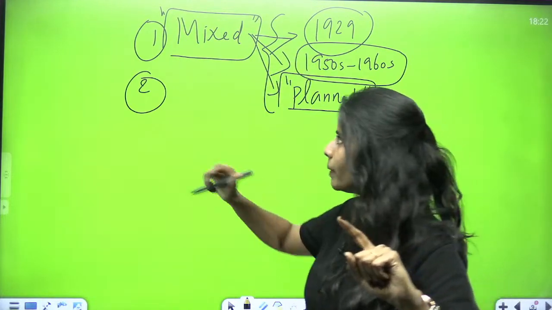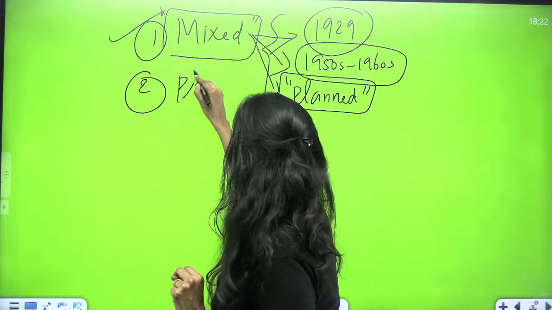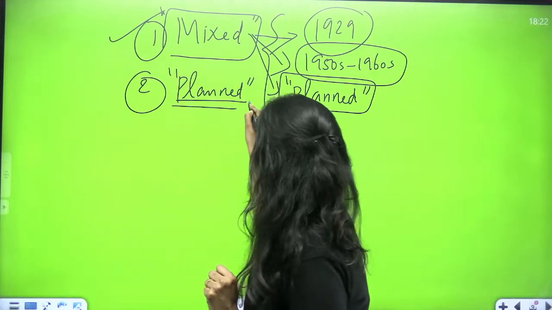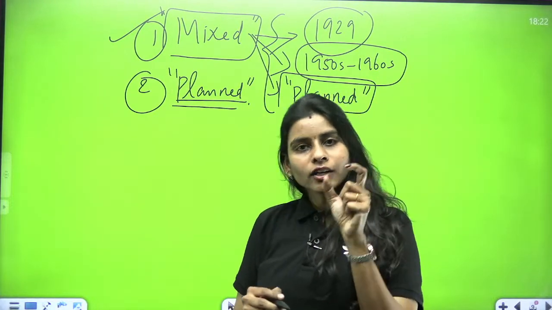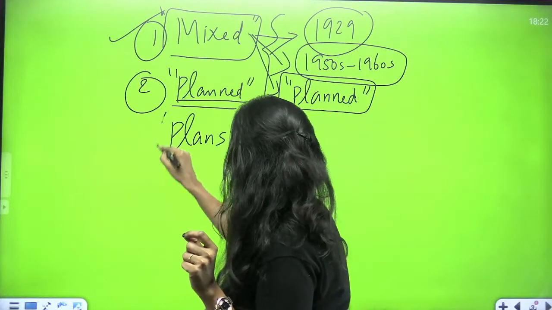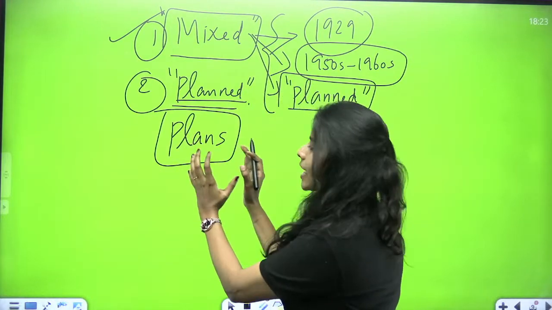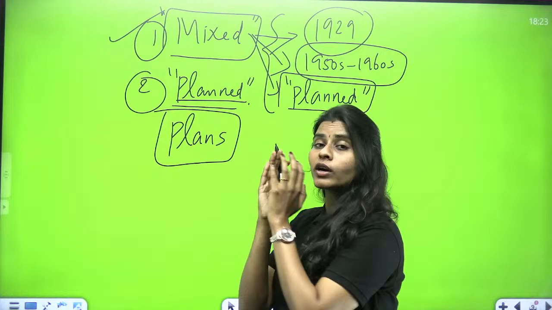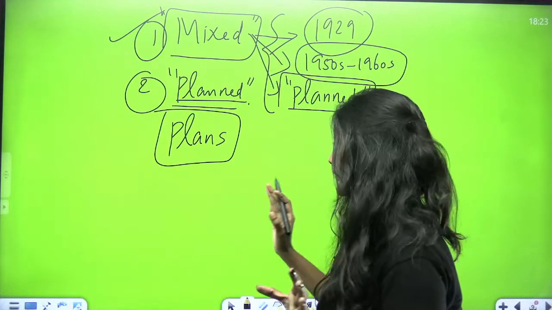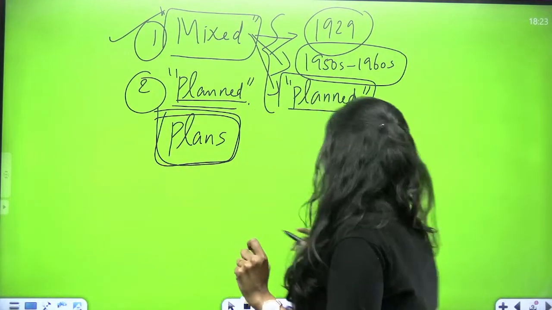So after getting independence, we decided we had to choose the mixed economy. And the second thing is, India wanted to go for a planned economy. So what is meant by planned economy? Here we are going to make plans for the country. What is meant by plans? We will see that now. Why is it actually done? It is because we want to overcome inequalities and the mass poverty that existed at that time. So our second area of discussion now is going to be about planning.